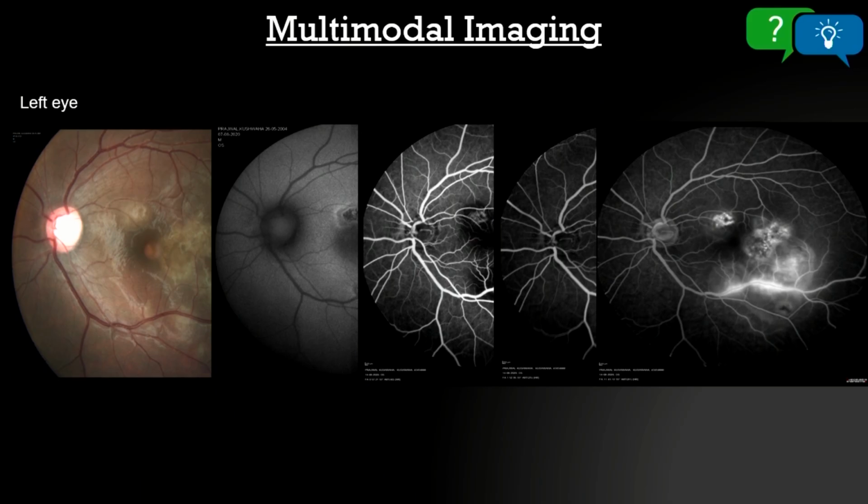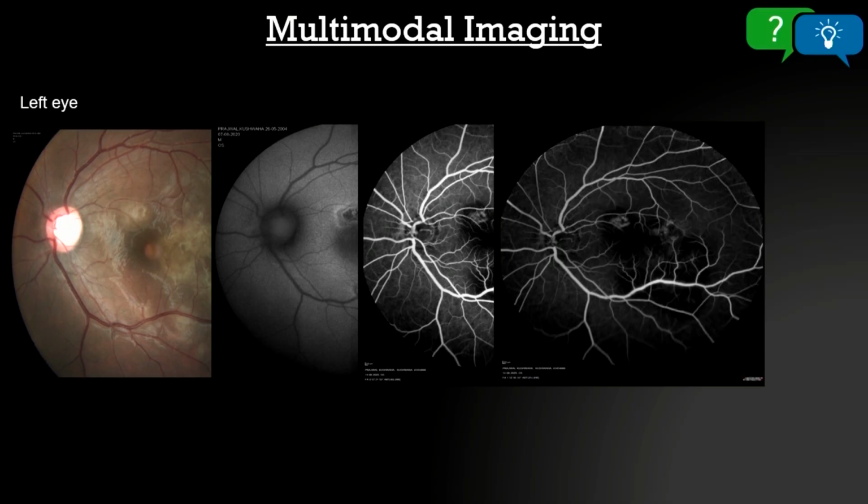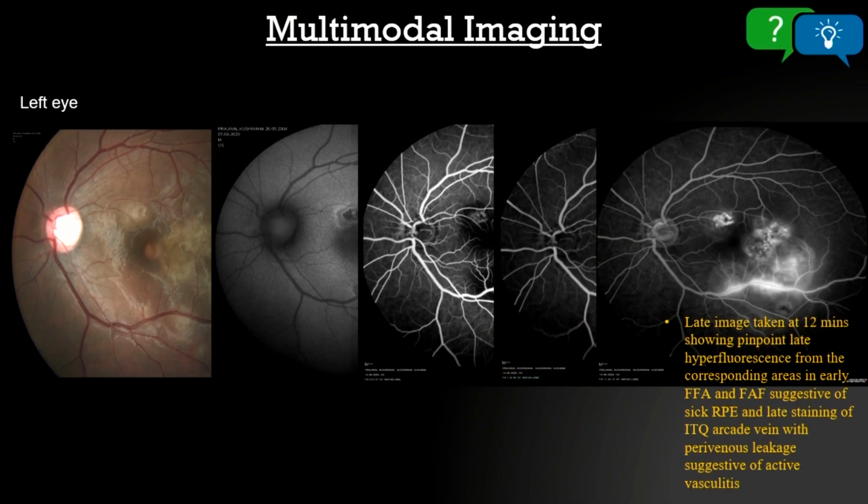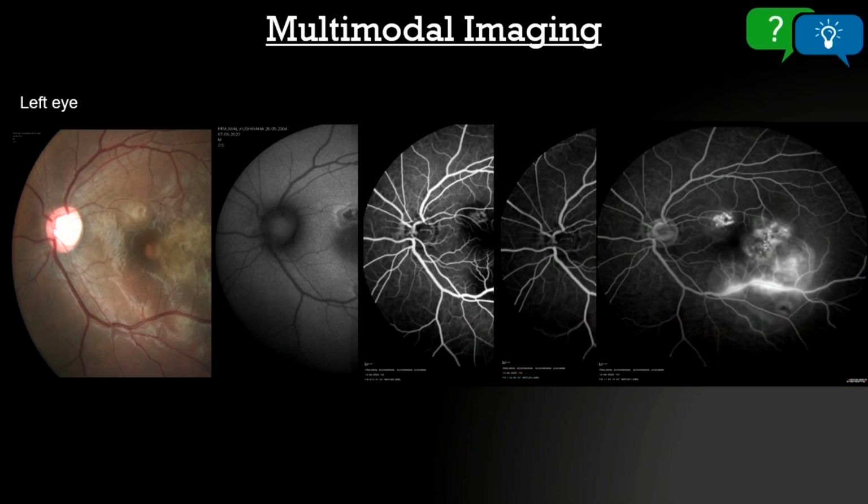And in the late phase, which is very typical of coming to diagnosis, this is a very typical picture. So can anybody describe this characteristic on the late angiograph? This is around 12 minutes of the angiograph. This is a very characteristic sign. Can anybody describe what kind of differential diagnosis can be there from this multimodal imaging? So whatever area was there in this autofluorescence image, it is all showing late leakage at 12 minutes. So early hyperfluorescence with late leakage, is it that?